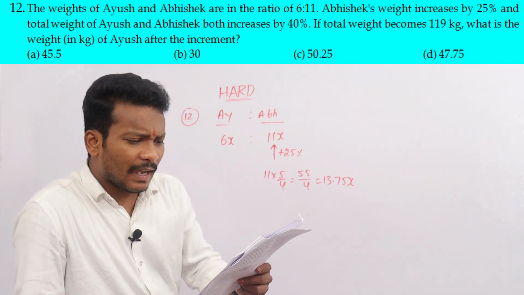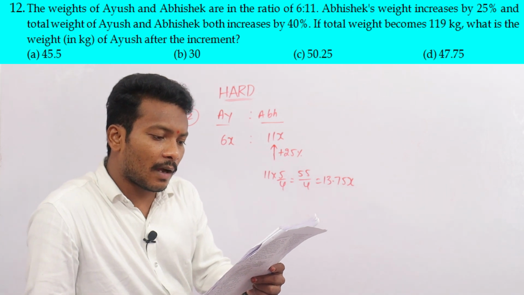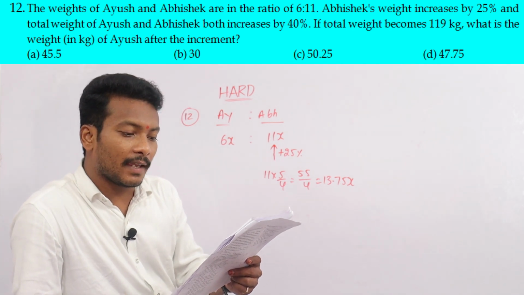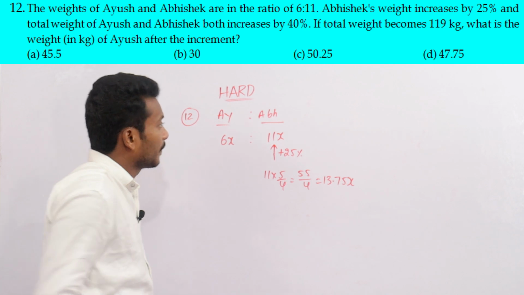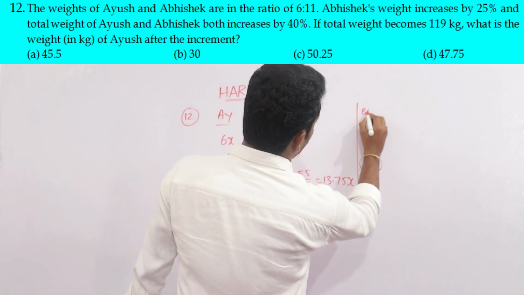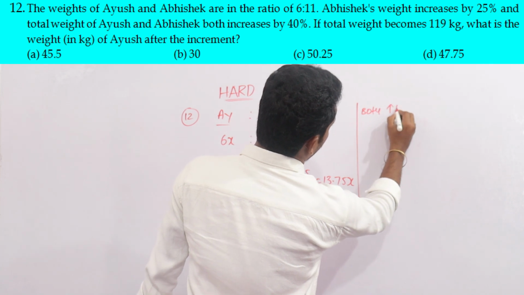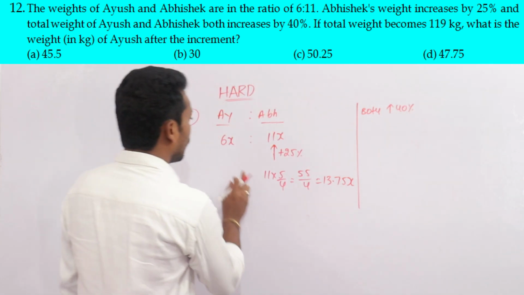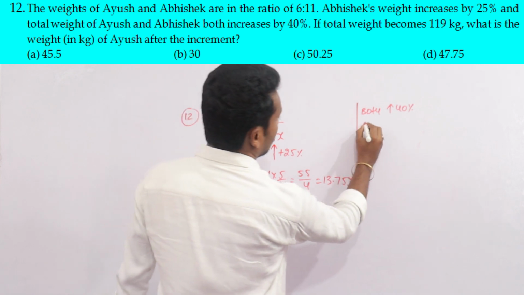And the total weight of Ayush and Abhishek both increases by 40%. Now both is 6x plus 11x.